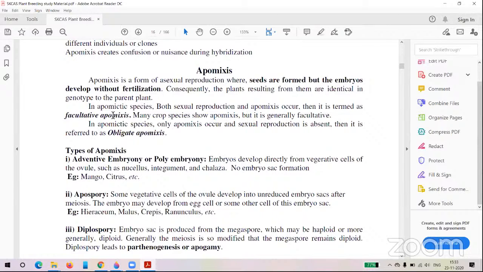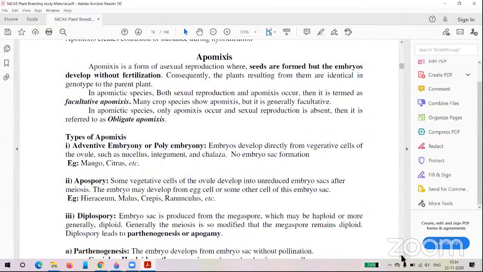Facultative means it is temporary, meaning here you can see both sexual reproduction and apomixis. But obligate means permanent. So in obligate apomixis you can see apomixis only. There is no formation of the zygote, that means you cannot see sexual reproduction.